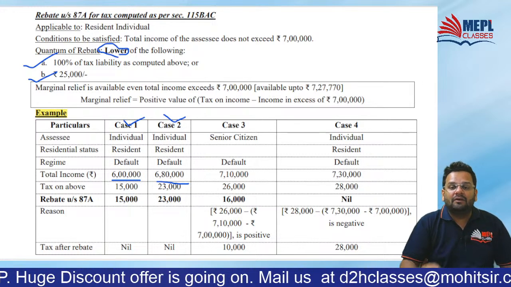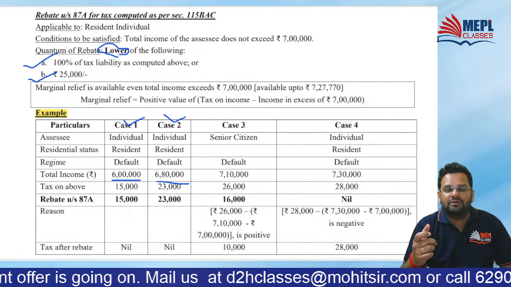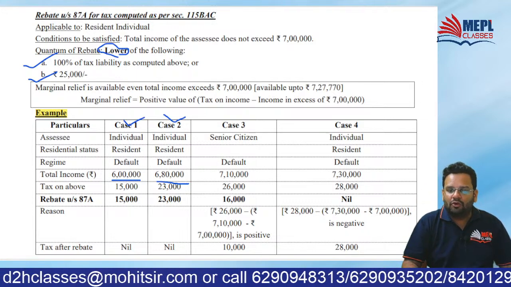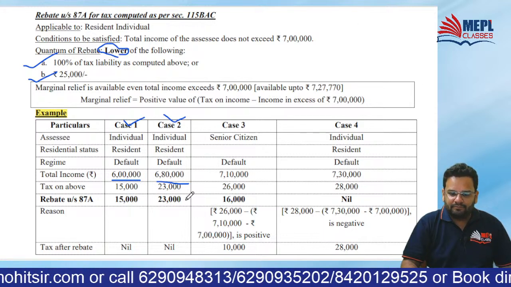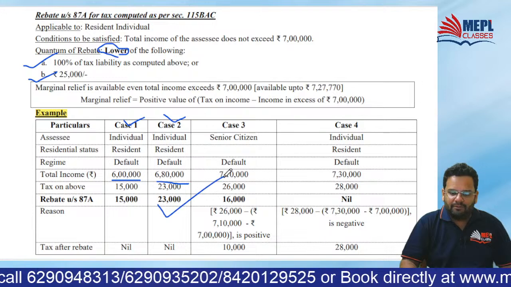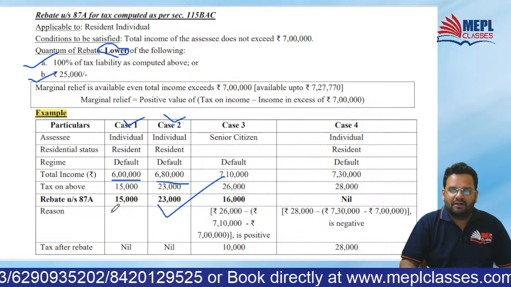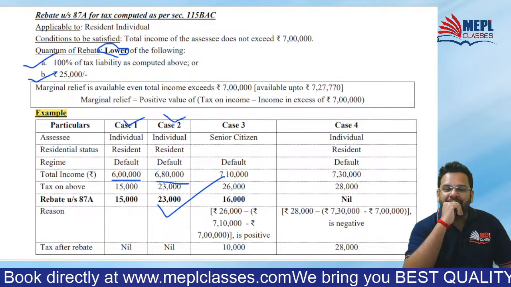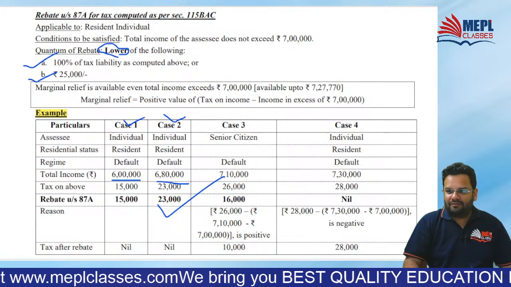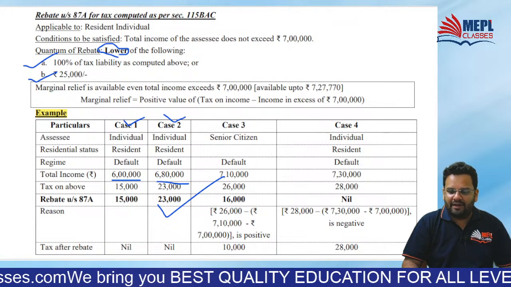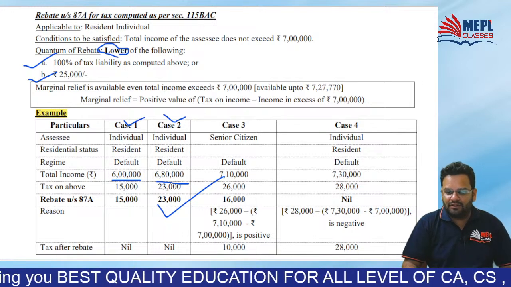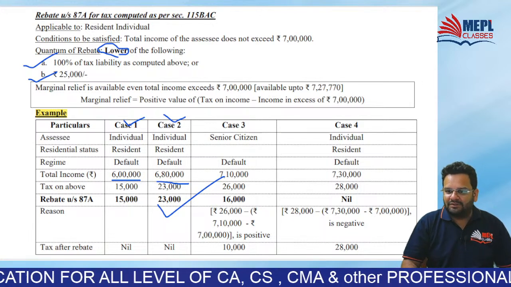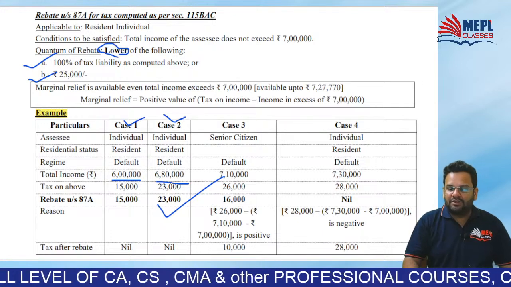So rebate will be 23,000 or 25,000, whichever is less. So your rebate will be 23,000. Do you all agree with me? Check. Your rebate will be 23,000. Did you all understand? Shall I go ahead to the provision of marginal relief in rebate? Have you all followed till this point? Absolutely, sir. So what is marginal relief in rebate?